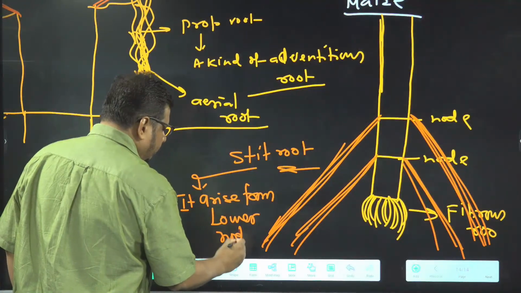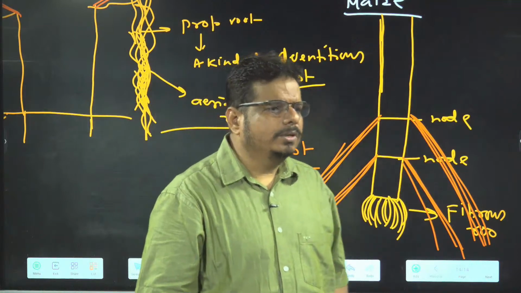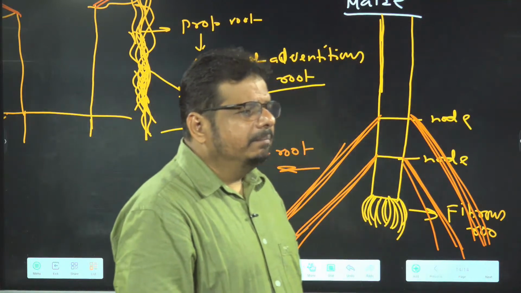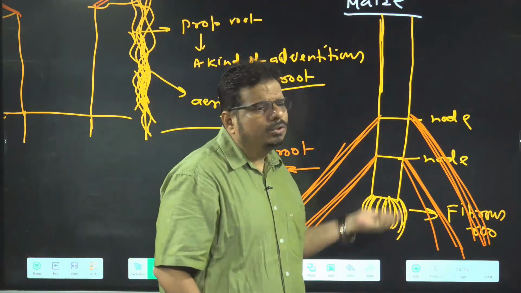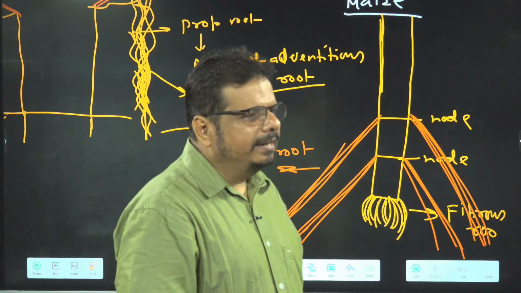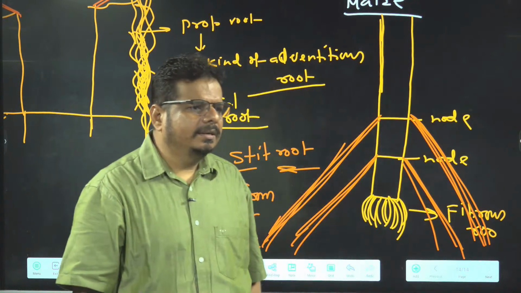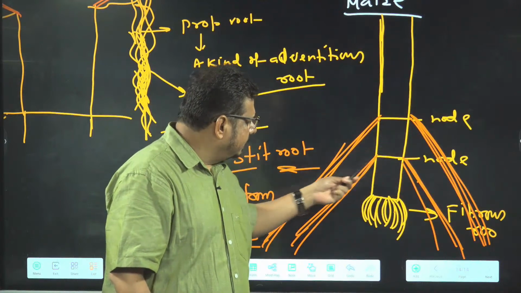Lower nodes. And provide which one? Mechanical support. It provides what basically? Mechanical support. Such kind of condition you will find in both which one? Sugarcane as well as in maize. Is it clear or not? Understood? So this is the fibrous root and this is what basically?